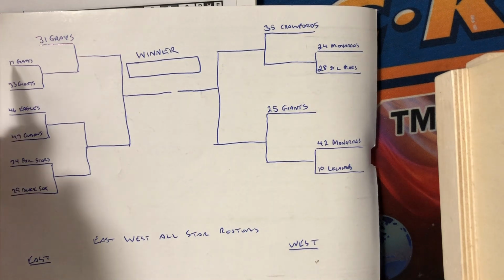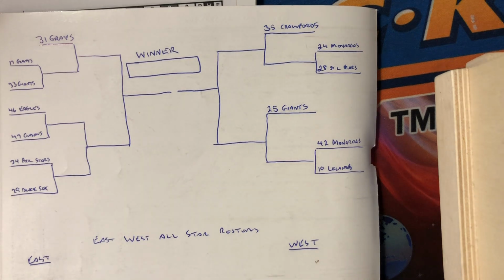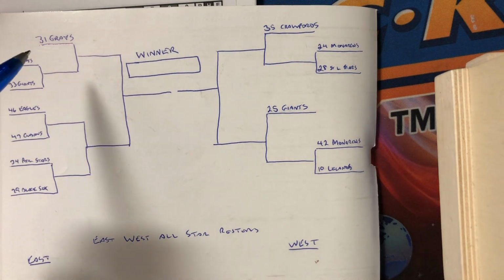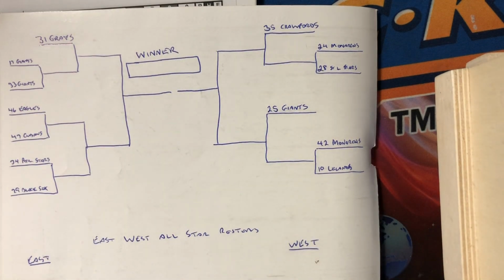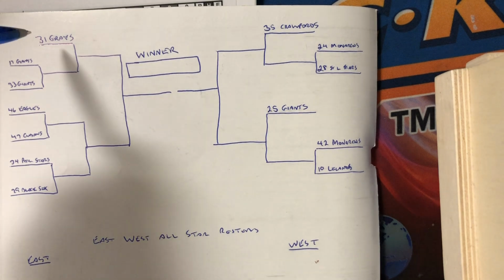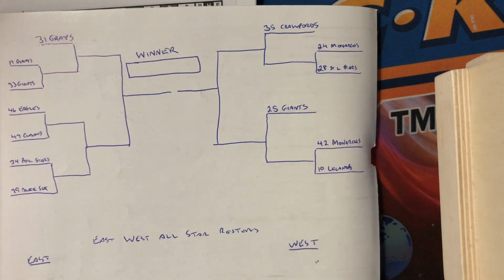other day, between the battle between the 1917 Giants and the 1933 Chicago American Giants. The only seeding I did was to select the 31 Grays, the 35 Crawfords, and the 25 Chicago American Giants as the top seeds of the 13 that are in this tournament. So seed 1, seed 2, seed 3, and then the rest are all randomly drawn. So the 17 Giants are facing off against the 33 Giants, and that's random. Tonight's game, the 46 Eagles and the 47 Cubans are randomly selected.